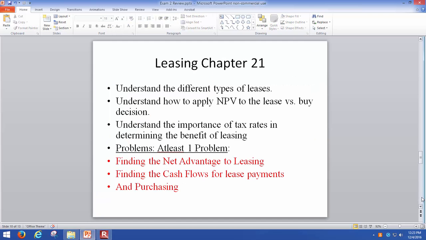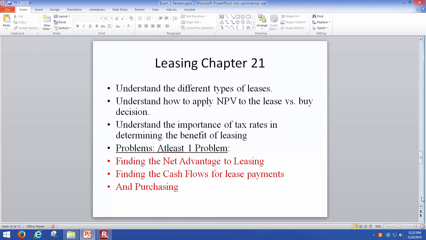Okay. Now, chapter 21, that talked about leasing, and basically it talked about the different types of leases. And as far as this exam is concerned, understand how to apply NPV to the lease versus buy decision. And we also talked a little bit about understanding the importance of tax rates in determining the benefits of leasing. And what will be the type of problem you can expect? Find the net advantage of leasing.